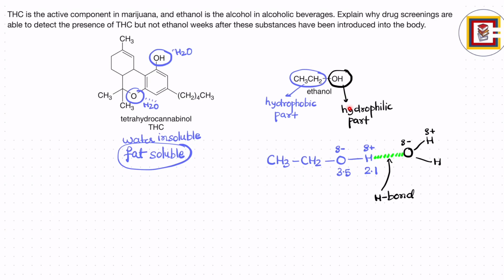But what happens to the ethanol? Ethanol, being water soluble, can easily be excreted from the body in the form of urine.